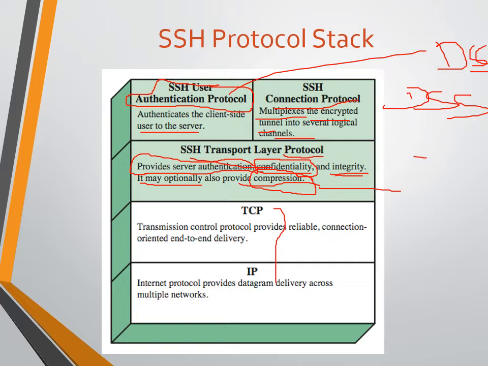We are performing encryption, either symmetric or asymmetric, and we provide several logical channels to transfer the ciphertext, because we already know that after encryption the plain text is converted to ciphertext. The ciphertext needs to be released via the network. While releasing, we send that ciphertext over several logical channels.